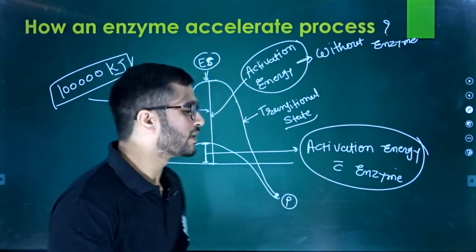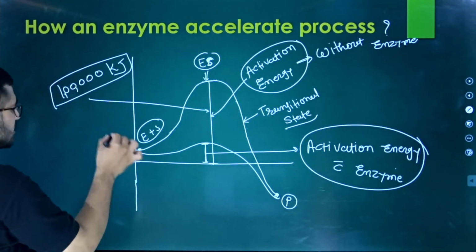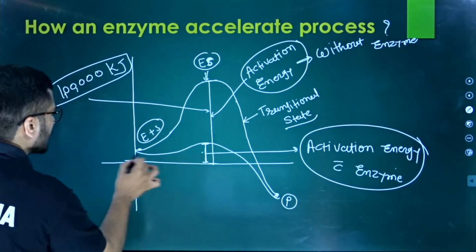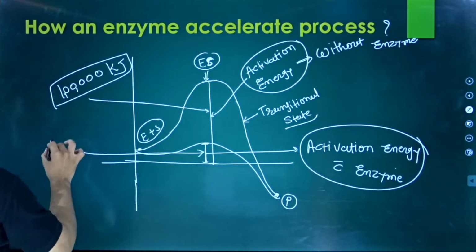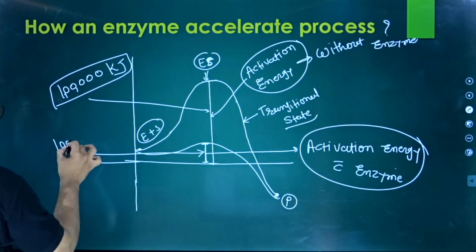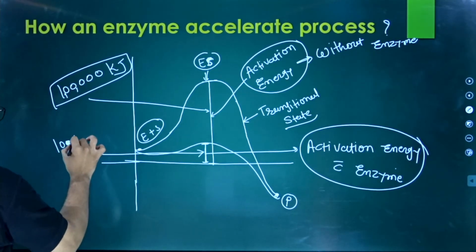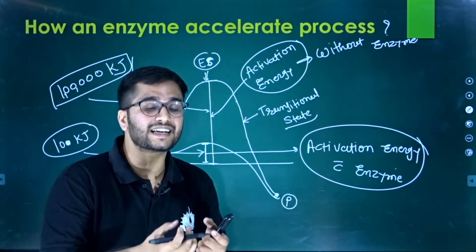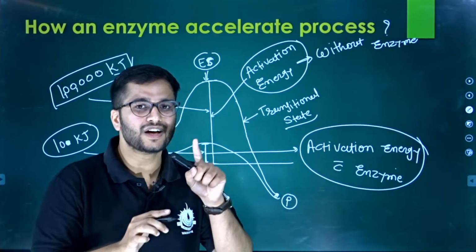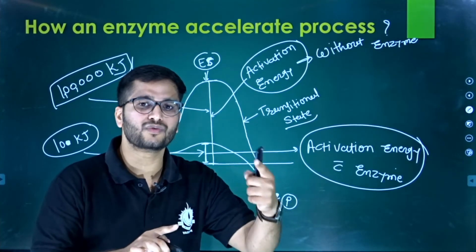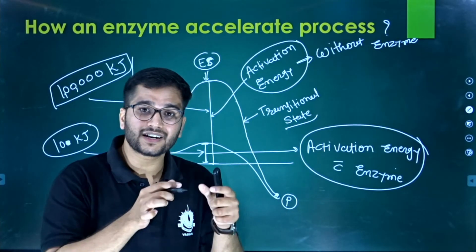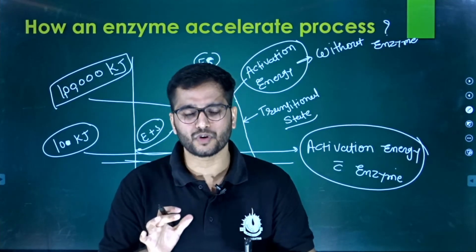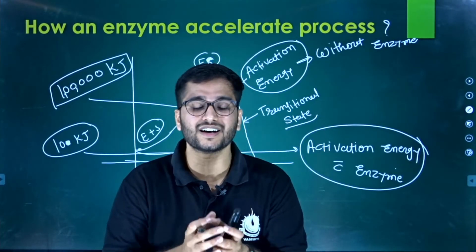But let's say when we use a particular enzyme, the activation energy is reduced from 1 lakh to, let's say, 10 kilojoule. The activation energy is lowered to 10 kilojoule. So now you have to give only 10 kilojoule to convert one molecule into the product, but the energy present in the system is static.